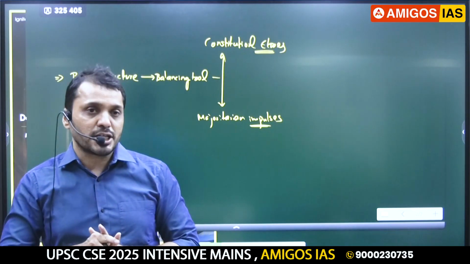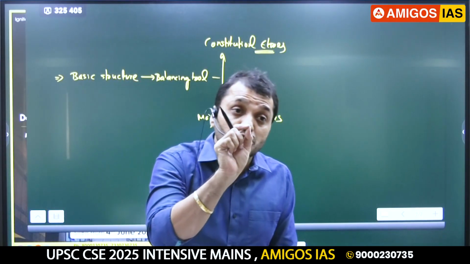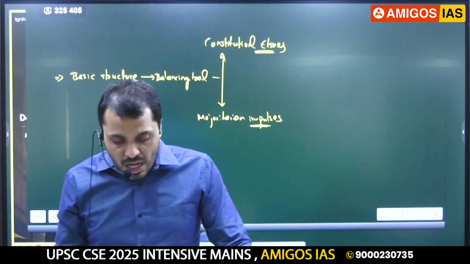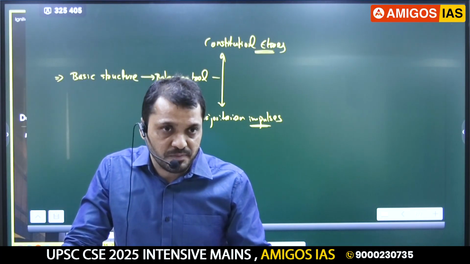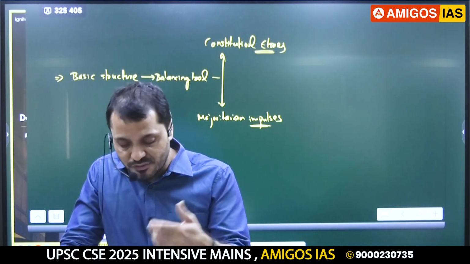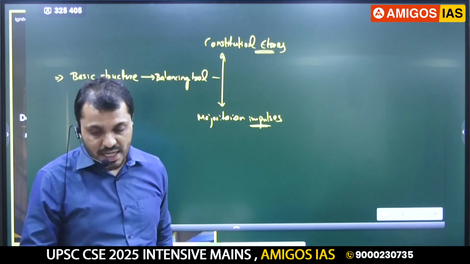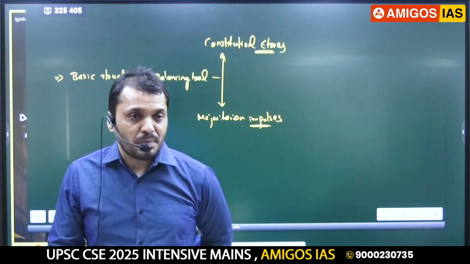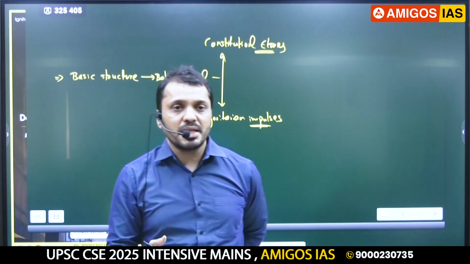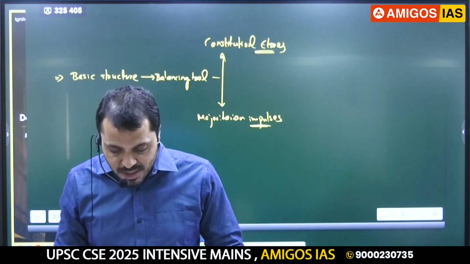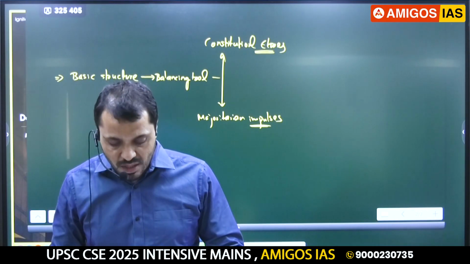Then you will write about impact. Because in your question, it is also there how the basic structure is protecting the constitutional democracy. You have to write how it can protect. It will check the overreach of the legislature as well as the executive. It will stop the legislature and executive from overreaching. It will preserve the constitutional values. Just now we discussed constitutional ethos. It also promotes judicial accountability, because if the basic structure is not there, there will be no judicial accountability. It encourages judicial activism, and it will ensure the separation of powers.